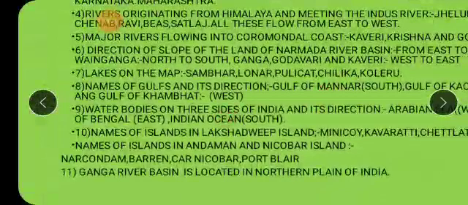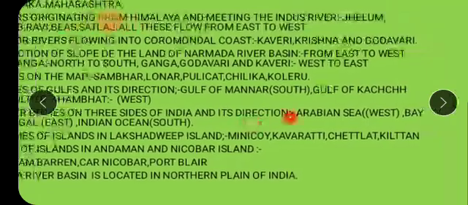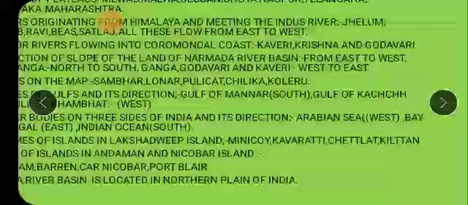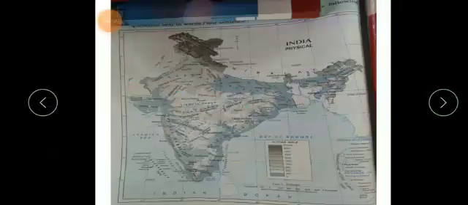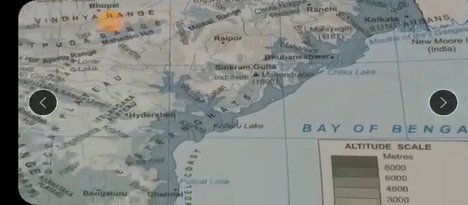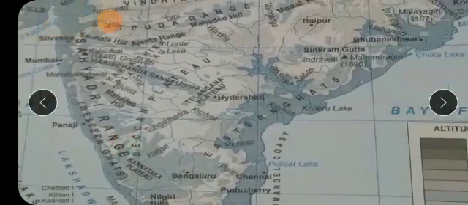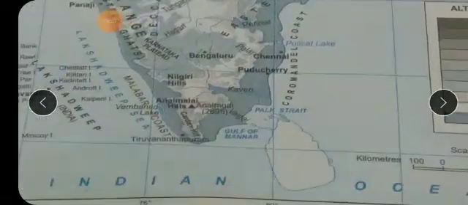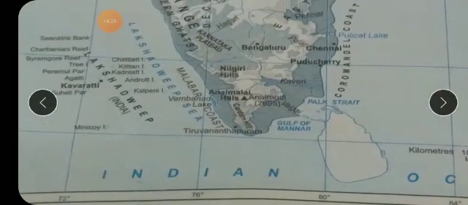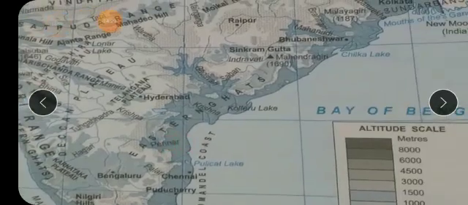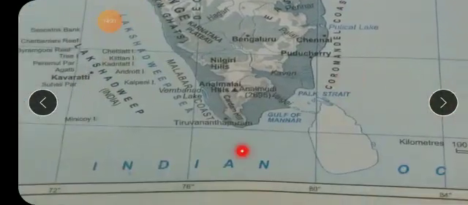Name the water bodies which surround the three sides of India, and also name their direction. India is surrounded by three major water bodies: the Arabian Sea, the Bay of Bengal, and the Indian Ocean.